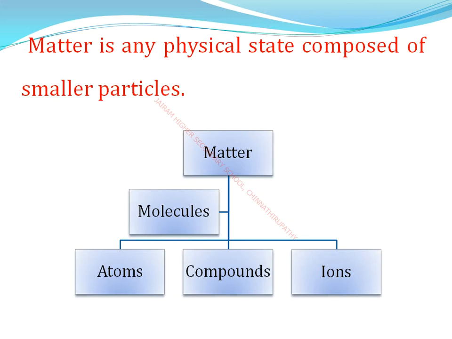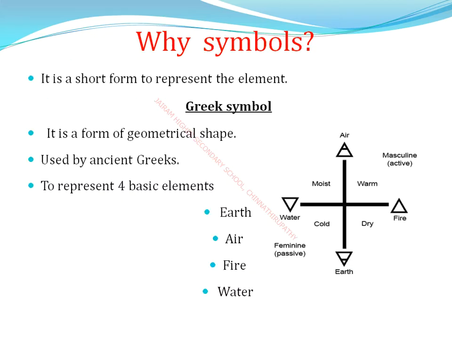So matter is made up of what? Atoms, molecules, compounds and ions all together form matter. Are you clear? So molecules, atoms, compounds and ions make up what is called matter. So matter is any physical state composed of smaller particles. Are you clear, students?